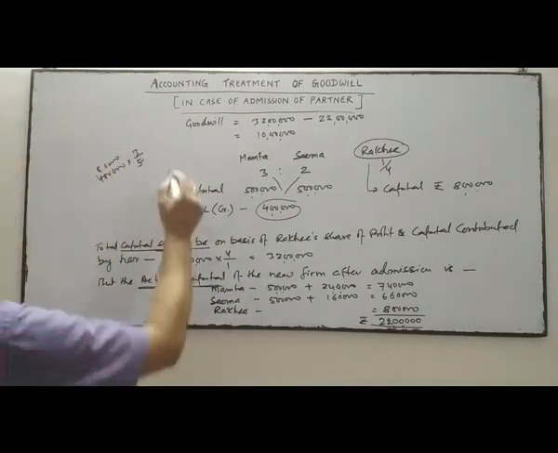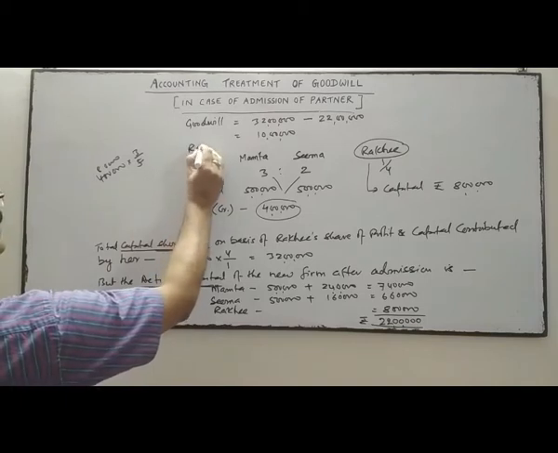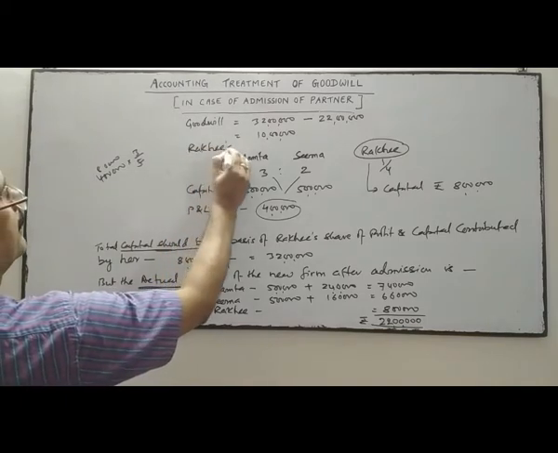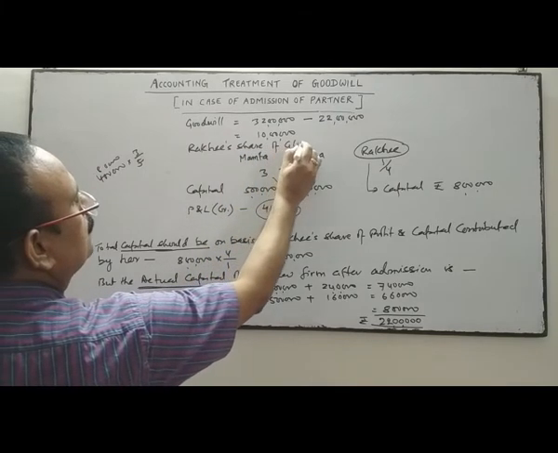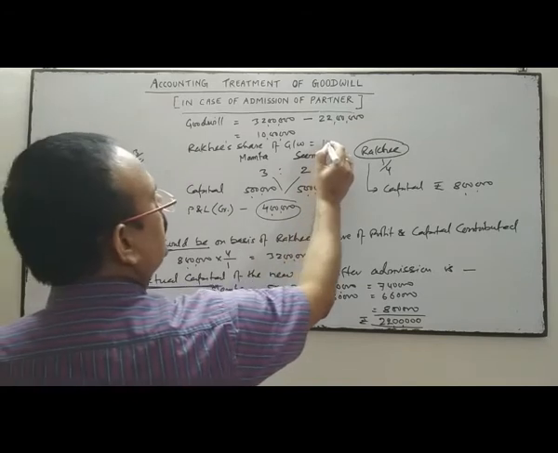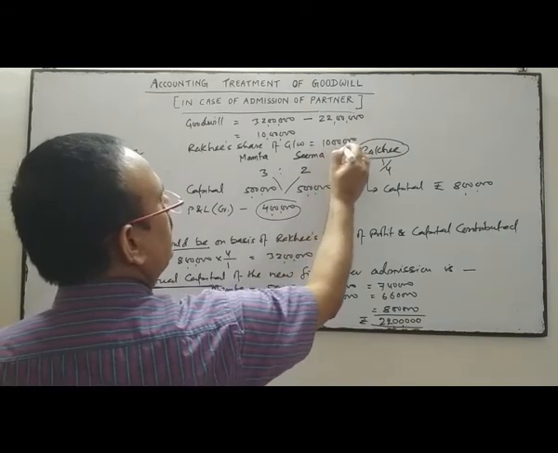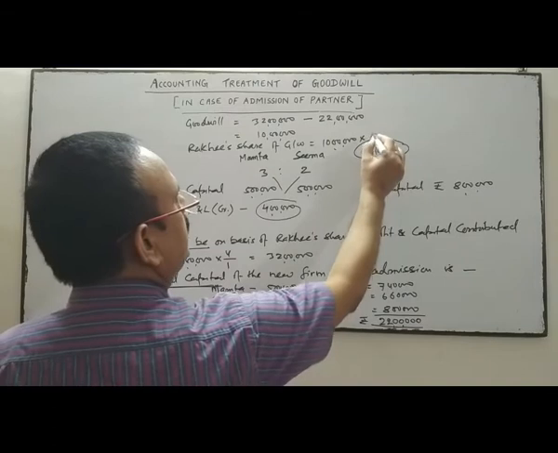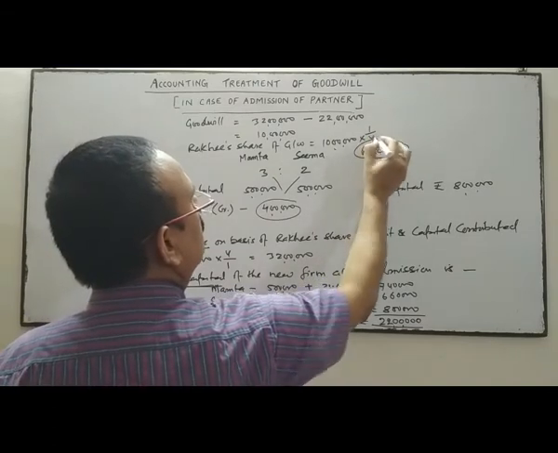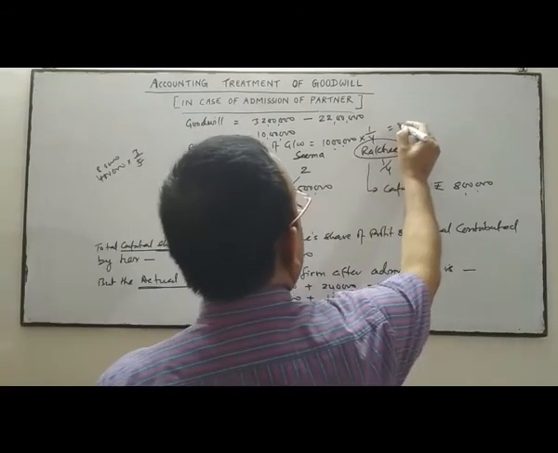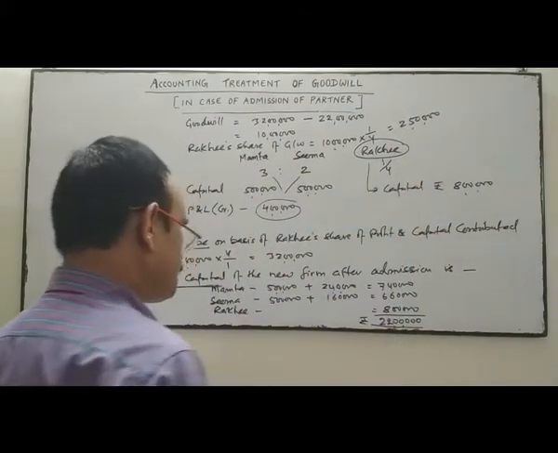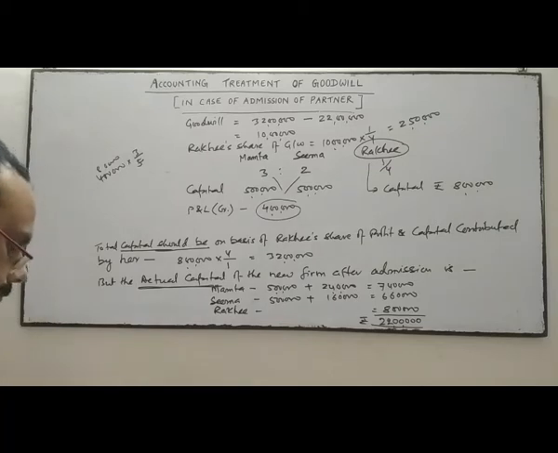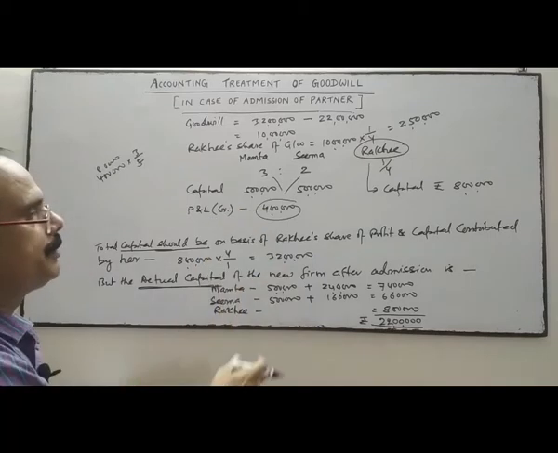Now Rakhi's share of goodwill is equal to total goodwill into the share of Rakhi, which is 1/4. So it is 2,50,000. Rakhi's share of goodwill is 2,50,000. Now we'll do the entry. Is it clear?